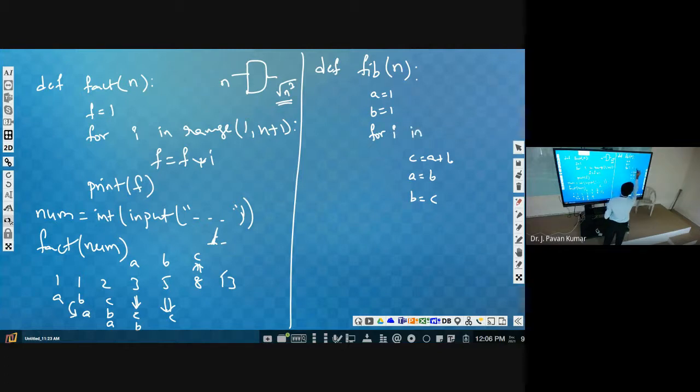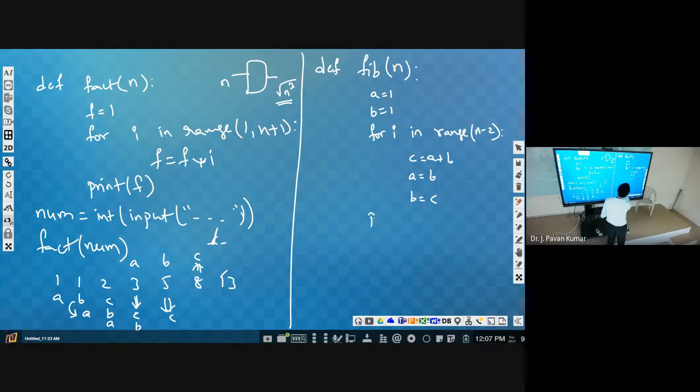So for i in range of 1 comma... if you know how many times we have to repeat, we are not using i here, right? It is independent. So directly you can give that number. Then it will start from 0 to n minus 1. So we can give here n minus 2. So it will be repeated n minus 2 times.